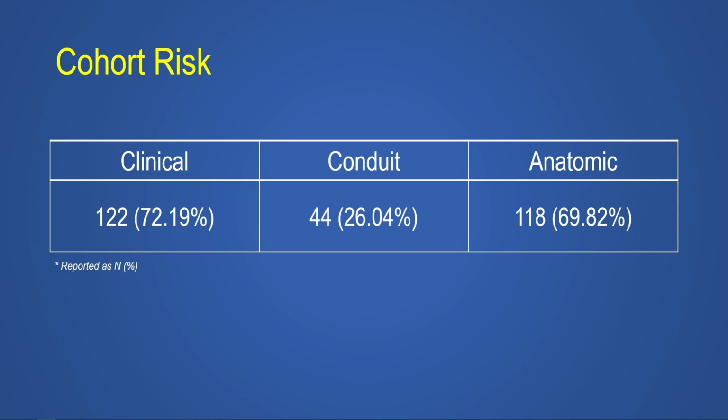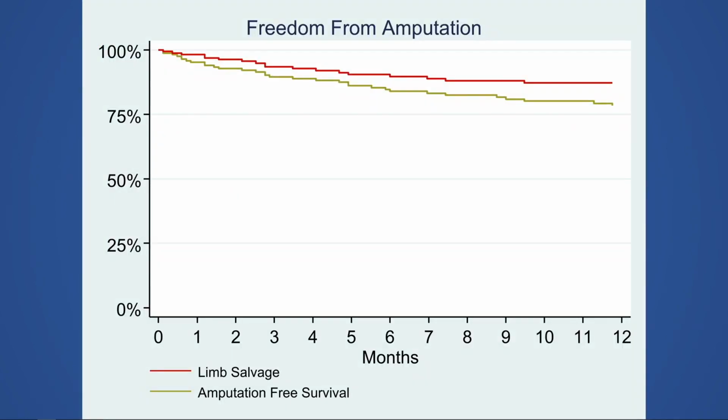And the thing to note here is the relatively high proportion of clinically and anatomically high-risk bypasses with a relatively low proportion of high-risk conduits used. And here you can see our freedom from major amputation in red and composite amputation-free survival in green over the course of the 1 year, both of which remain high.